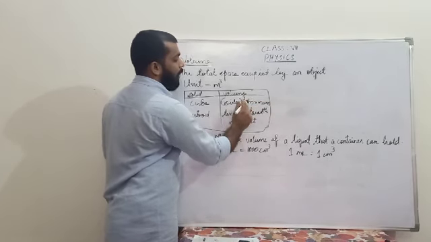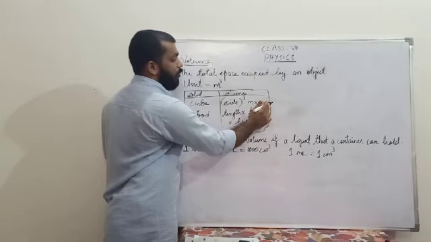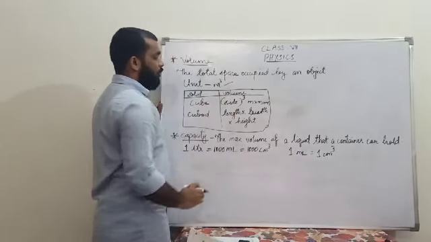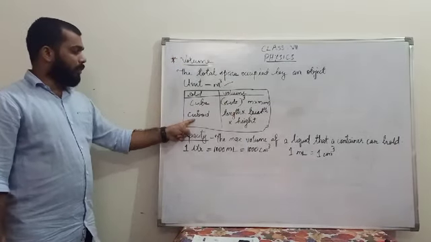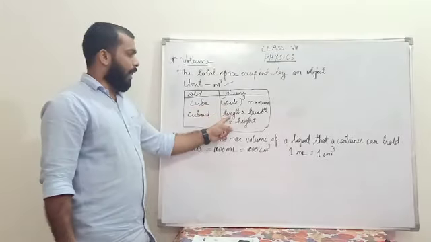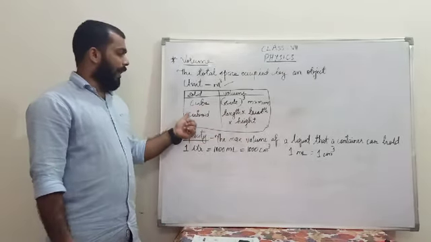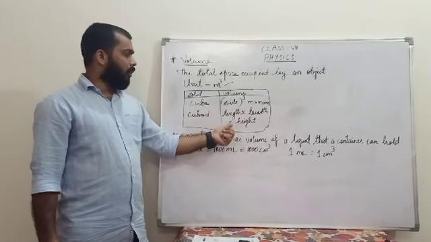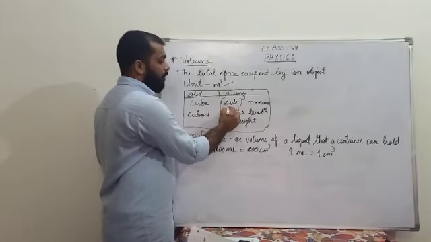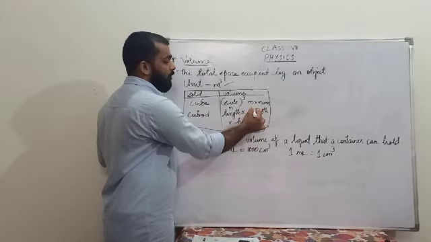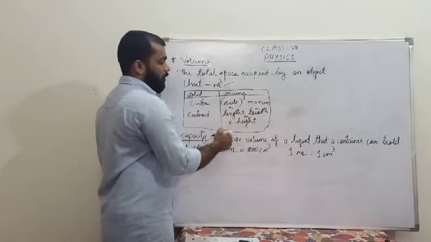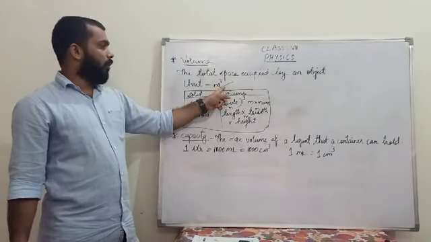Three times we multiply the side, so this is meter cube. Again, if it is a cuboid, it has length, breadth and height. We multiply the length, breadth and height. For example, if length, breadth and height are each measured in meter, this will be equal to meter cube.